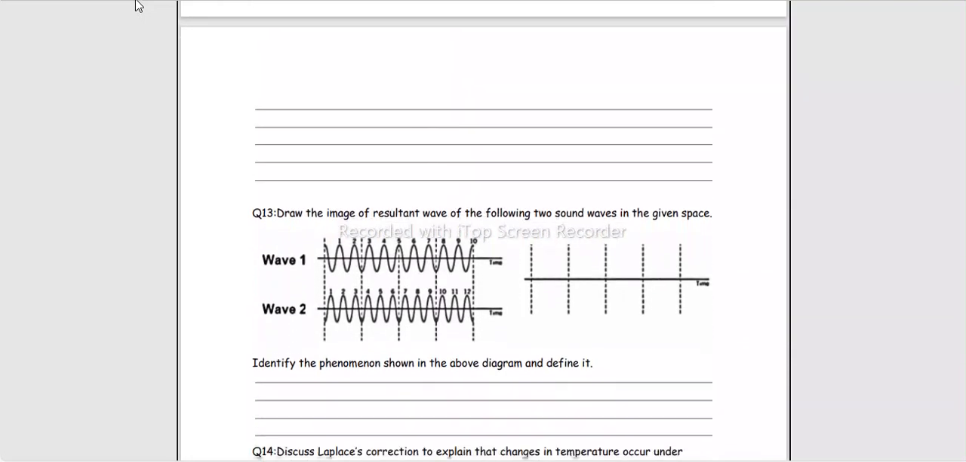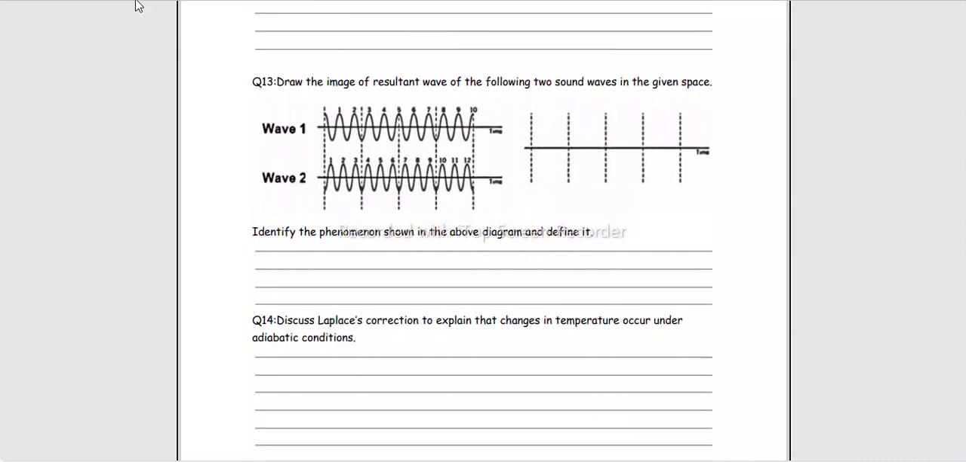Then draw the image of the resultant wave of the following two sound waves in the given space. First of all, let's see, we have multiple waves passing through the same medium, right? That means it is a case of superposition. But in superposition we have studied multiple cases. Waves traveling with same frequency, waves traveling with different frequency, waves traveling in same direction, waves traveling in opposite direction. Which one is this? Let's just see.